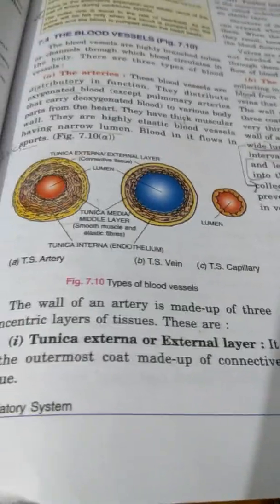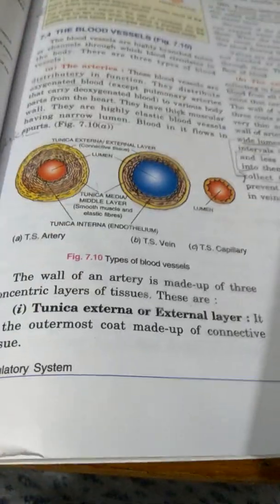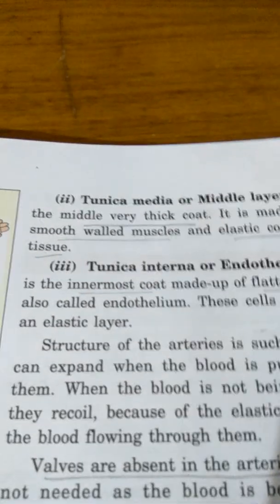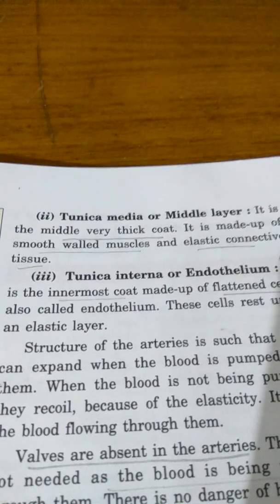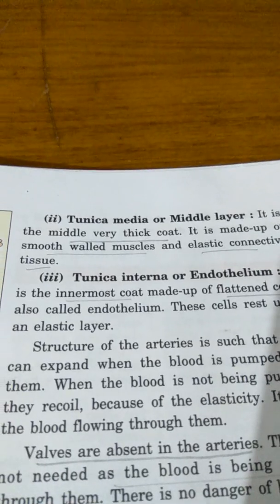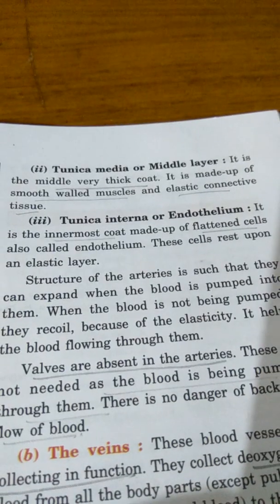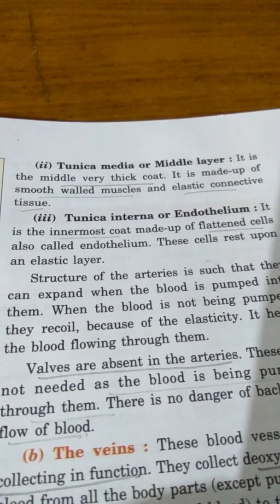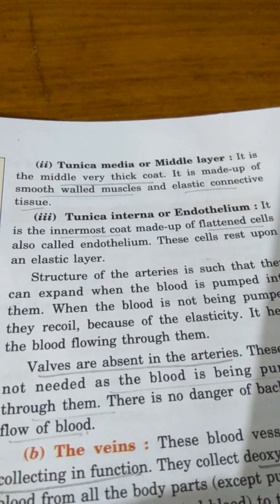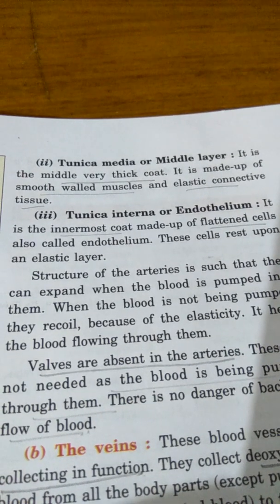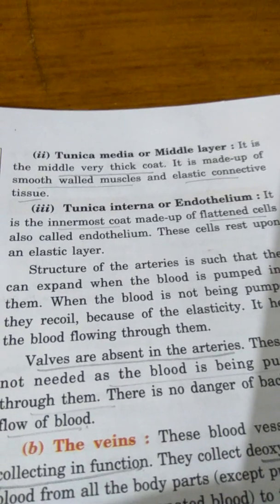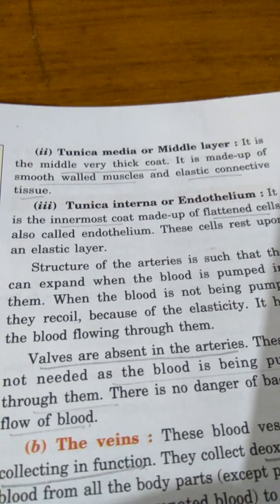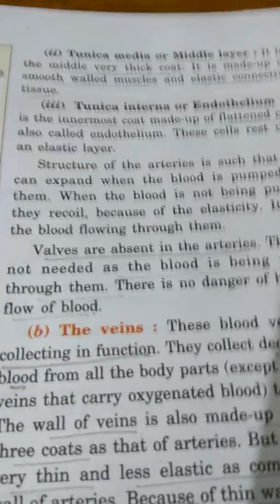The wall of an artery is made up of three concentric layers, as I have told you. The tunica externa, or external layer, is the outermost layer made up of connective tissue. Then the middle layer, called the tunica media, is a very thick coat made up of smooth muscles and elastic connective tissue together. And third is the innermost layer called the endothelium, which is made up of single-layered flat cells which rest on the elastic layer. Inner to the endothelium layer is a cavity or space which is called the lumen, into which the blood flows.